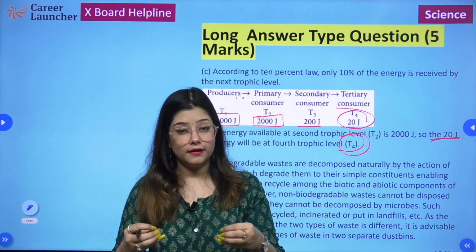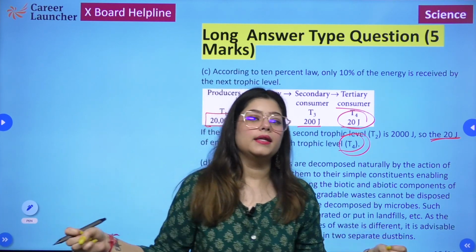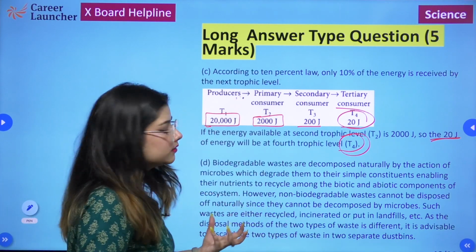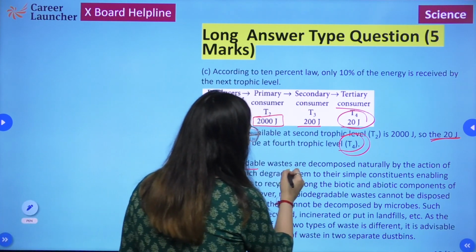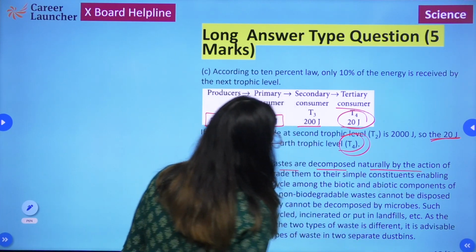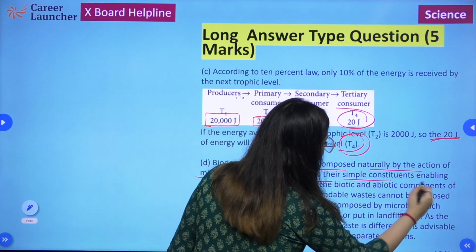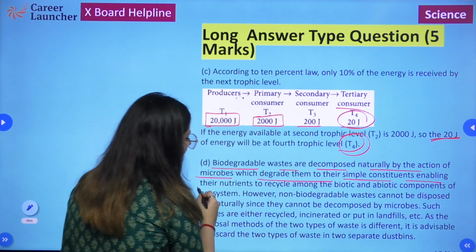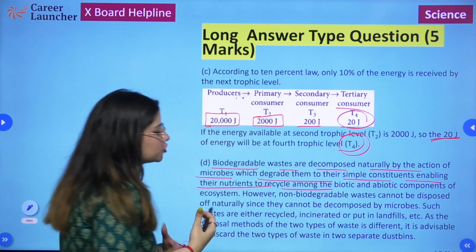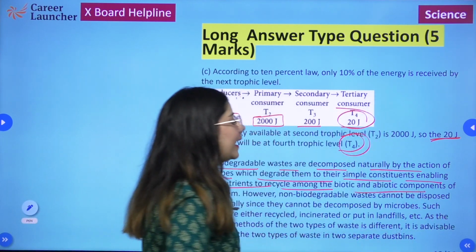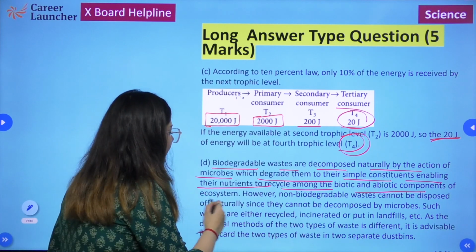So it is better for us to segregate these wastes into different dustbins. Biodegradable wastes are decomposed naturally by the action of microbes, which degrade them to their simple constituents, enabling their nutrients to recycle amongst the biotic and abiotic components of the ecosystem.